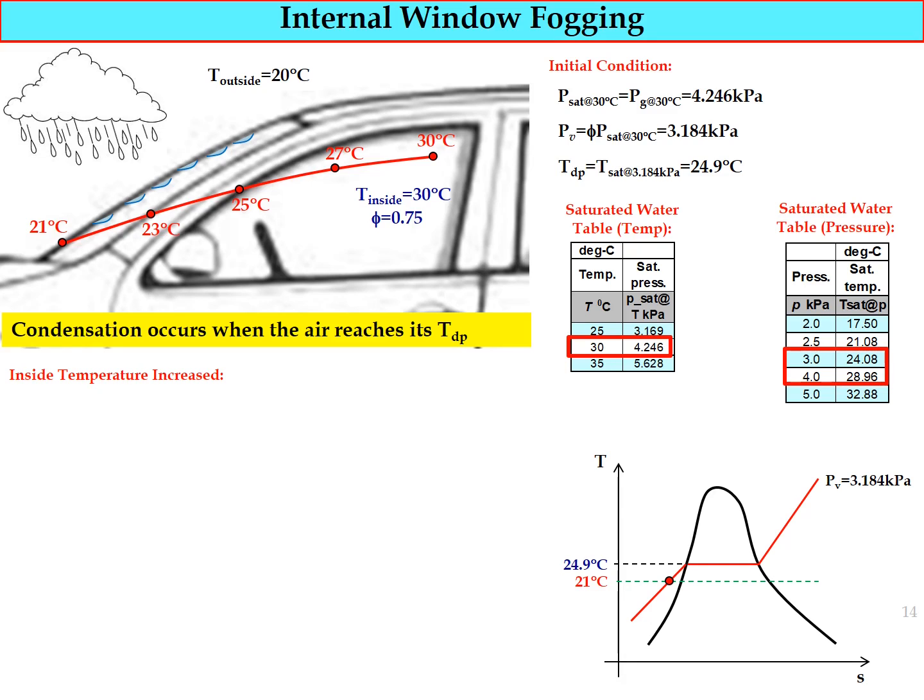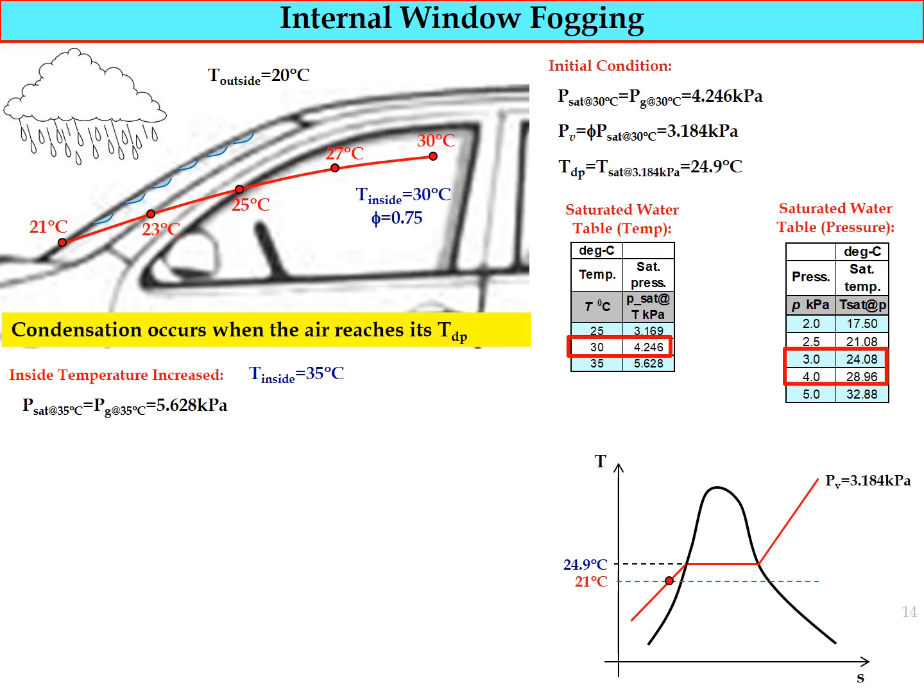So let's say we decide to increase the inside temperature of the car, maybe by using a heater. Let's say the inside temperature is equal to 35 degrees Celsius after we use the heater. Now, in order to determine whether by increasing the temperature the condensation will occur or not, we need to repeat the process where we need to determine the P saturated at 35 degrees Celsius, which is also equal to Pg at 35 degrees Celsius.